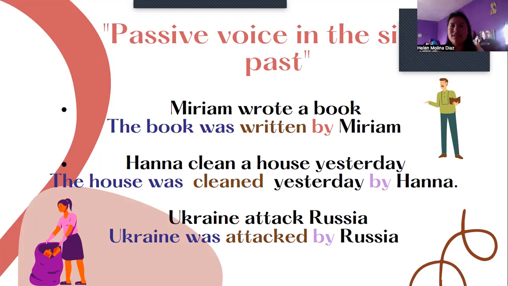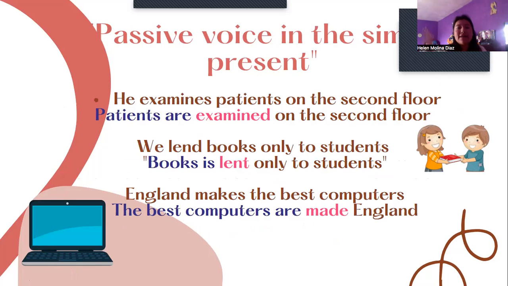The next example is: Ukraine attacked Russia. It is in the active voice. And the passive voice is: Ukraine was attacked by Russia. Ukraine was is the object plus verb to be. Attacked is the verb in the past. Russia is the subject.